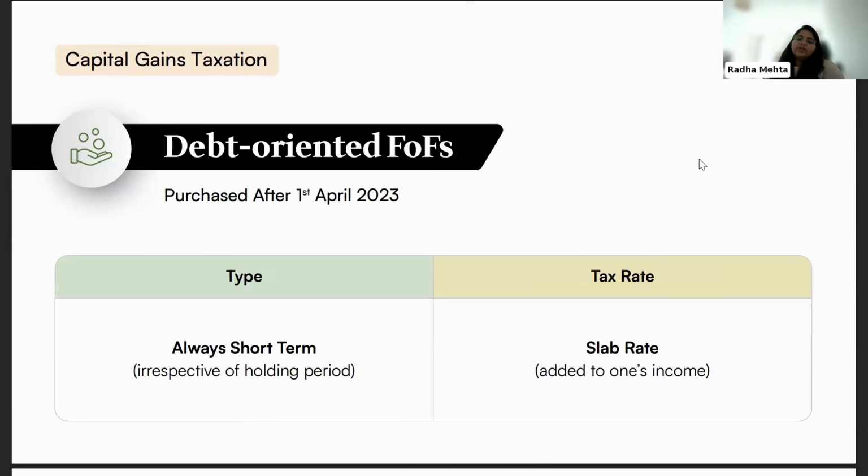Next, for debt-oriented fund of funds purchased after 1st April 2023, these funds will fall under short term irrespective of the holding period, and they will be added to your income and taxed at your slab rate. Just to reiterate, funds which invest more than 65% in debt funds are classified as debt-oriented fund of funds, and the distinction is before and after purchase on 1st April 2023. We'll show you just one example for this. Maybe we can cover the other categories as well, then talk about one example.